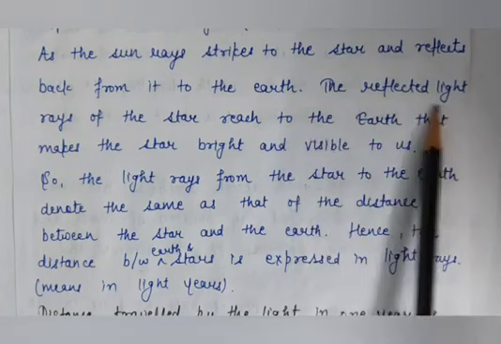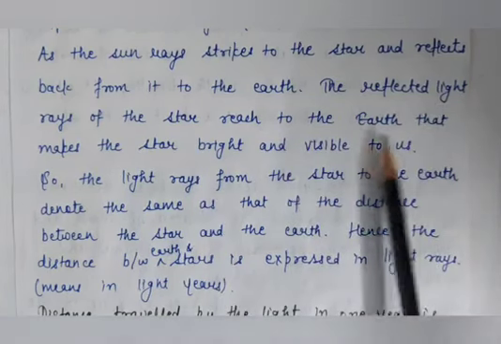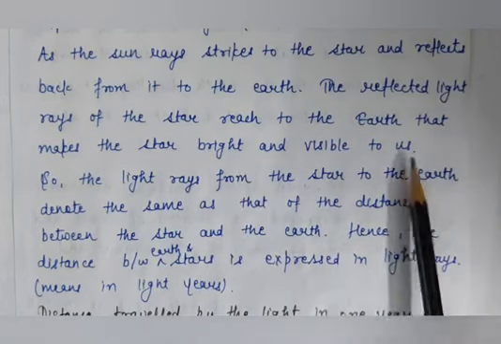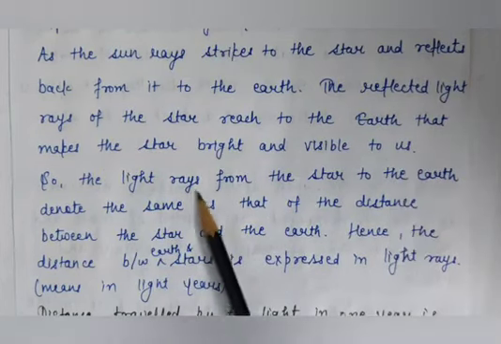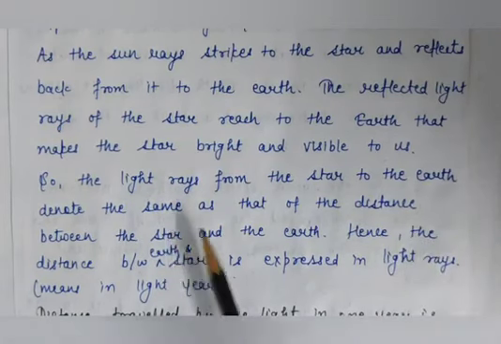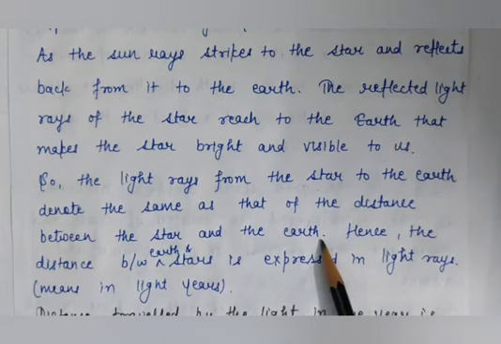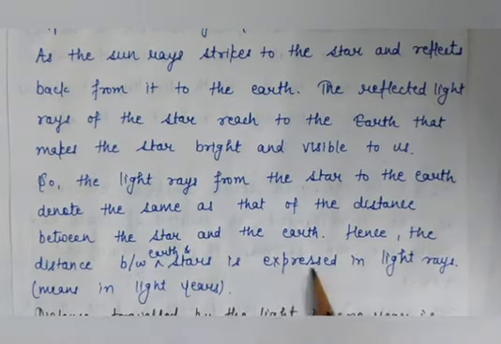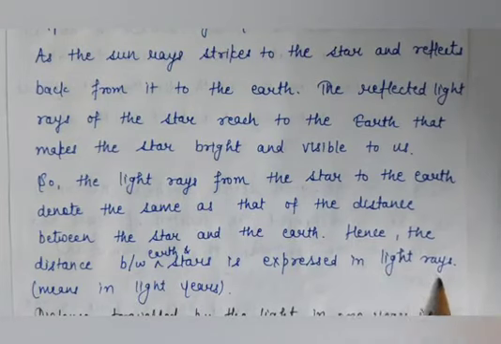Then the reflected light rays of the star reach the earth. That makes the star bright and visible to us. So the light rays from the star to the earth denote the same as the distance between the star and the earth. Hence, the distance between earth and stars is expressed in light years.